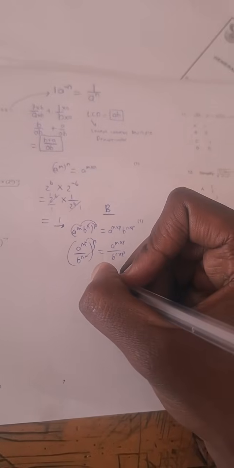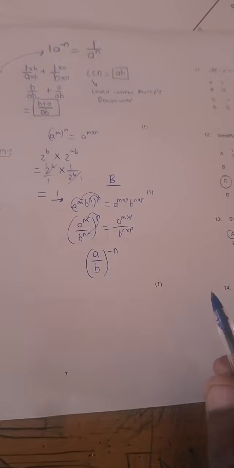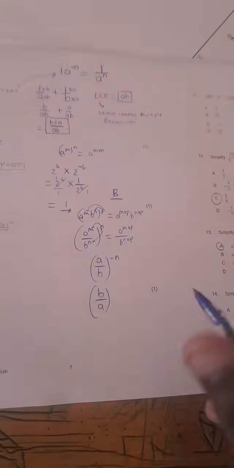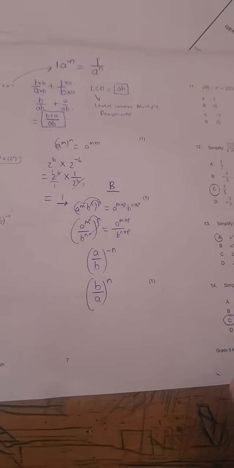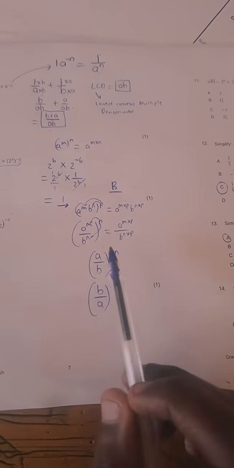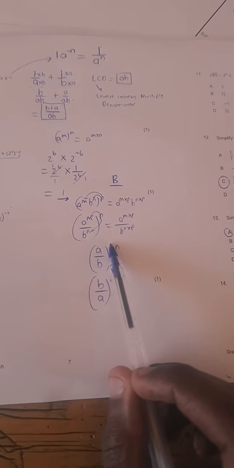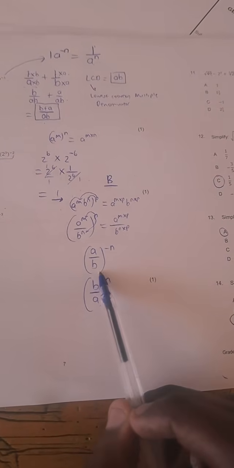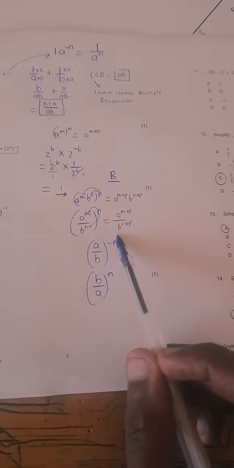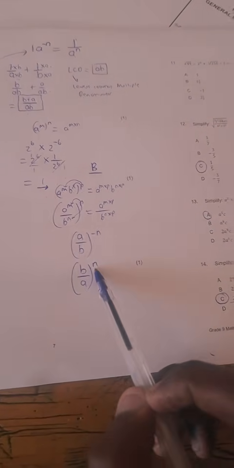Sorry, there's one more law I want to write down. If you have a over b that's raised to a negative exponent, what you can do as well is flip these two around and change the sign of the exponent to a positive exponent n. So a over b raised to a negative exponent can also be b over a. The denominator becomes the numerator, and you change the sign of the exponent from negative to positive.